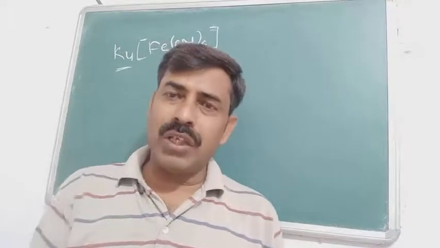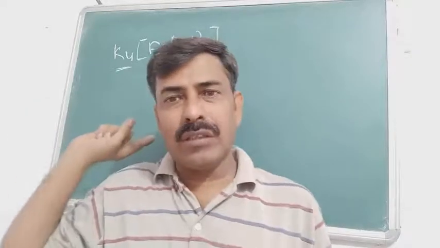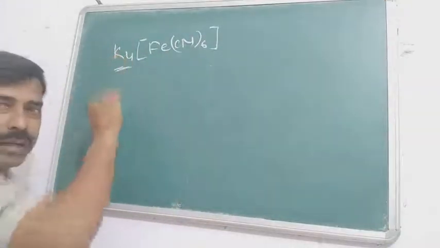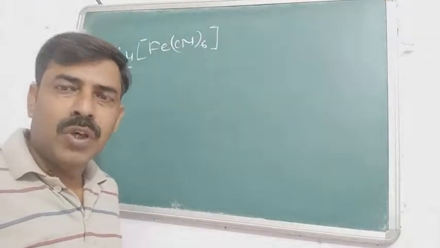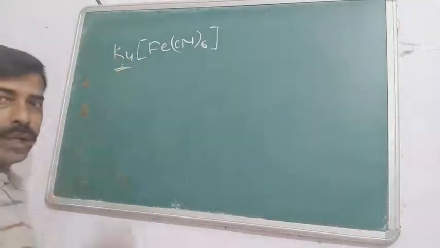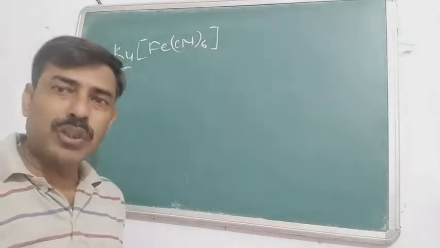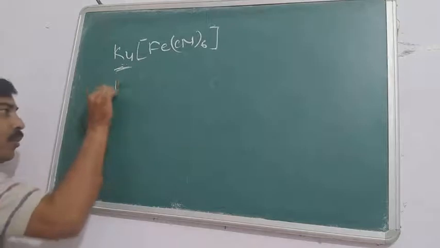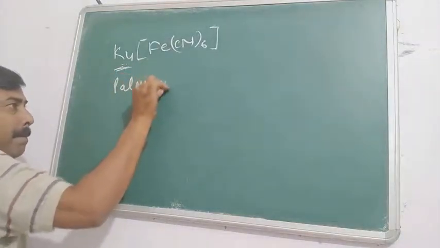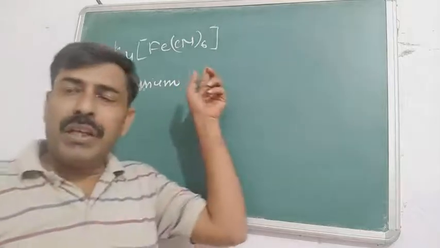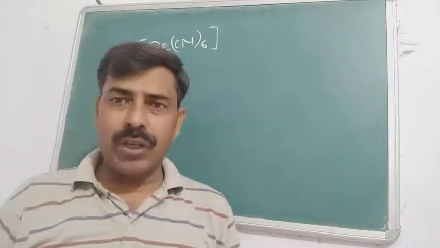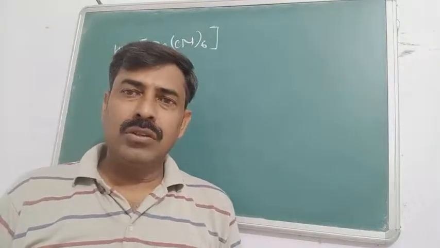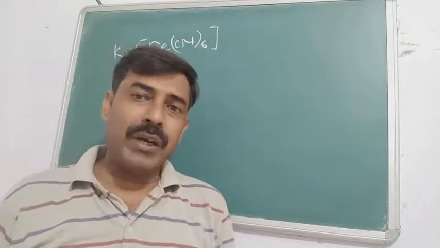First we are taking the examples in which cationic counterions are there, just like this compound K4[Fe(CN)6]. This is the cationic counterion. How will we do the nomenclature? First of all, we will write the name of the counterion. What is it here? It's potassium. We will not write the number of the ion, so it is potassium. Now it will be the ligand. In this case there's only one ligand, but if more than one ligand is available, then you will write the names of the ligands in alphabetical order.